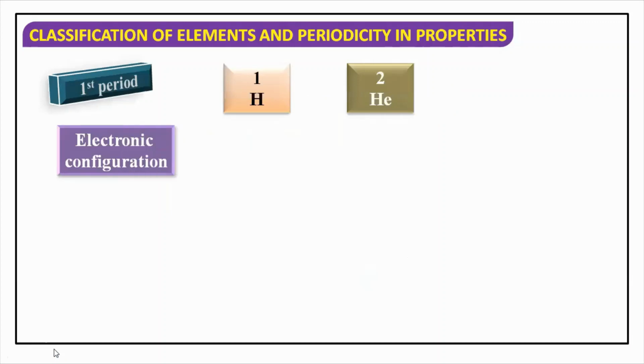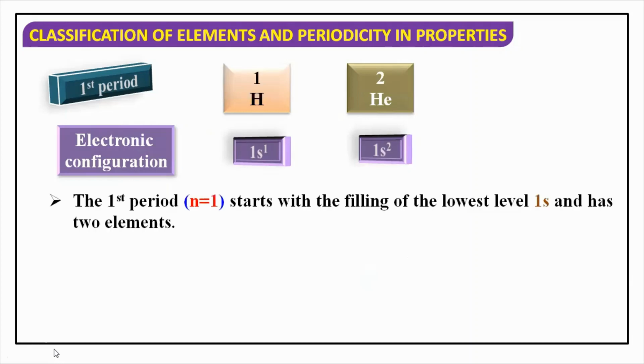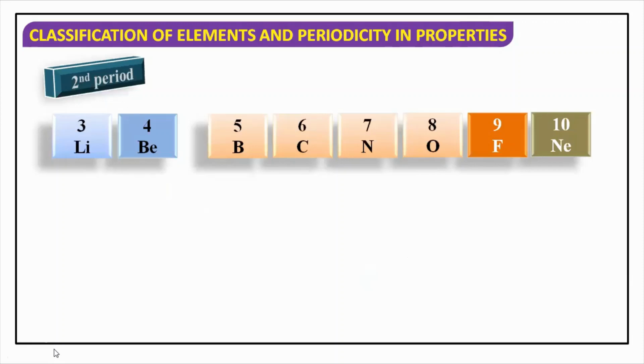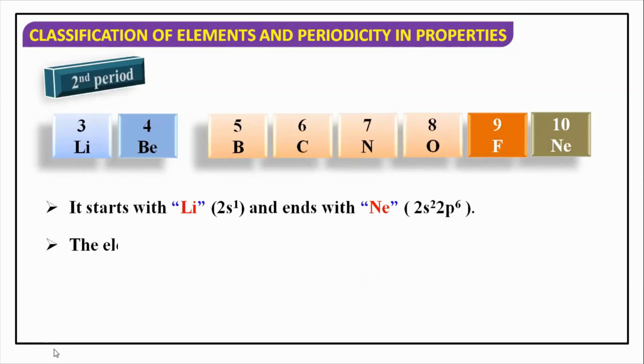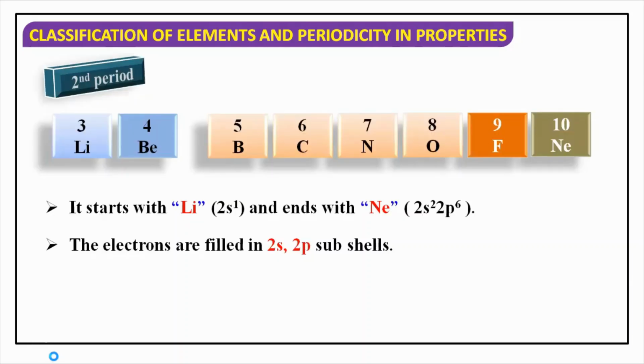So if we talk about the first period of the periodic table, उसके पास सिर्फ दो ही elements हैं, that is hydrogen and helium. So if you look into the electronic configuration, it is 1s1 and 1s2. दोनों के case में आपके पास n का value 1 आ रहा है. It means that both belong to the first period. Now if I go to the second period, it is from lithium till neon. So if we write the configurations, every element will occupy 2s and 2p subshells. So again, the higher value of n is 2. Therefore, all these elements belong to the second period.